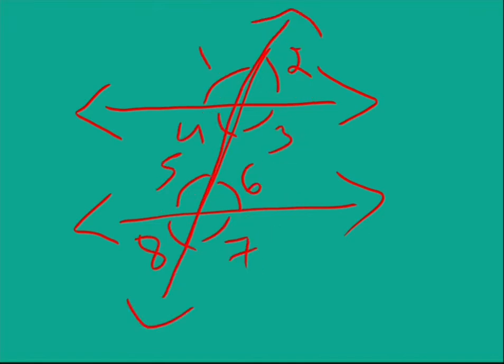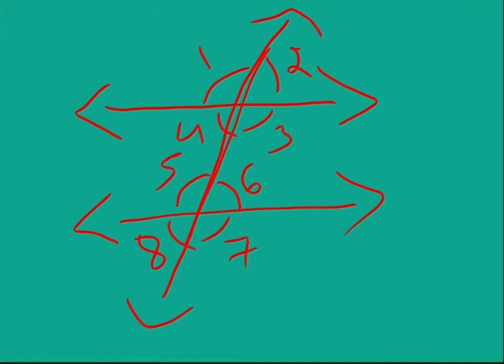Now let us try to understand the corresponding angles. Again, I am taking two lines, drawing a transversal and naming the angles 1, 2, 3, 4, 5, 6, 7 and 8. So we named all the 8 angles, right?